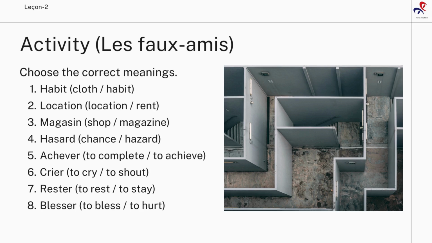Let's start correcting your answers. Habit. Habit does not mean habit, it means cloth. Location. Location is not a location, but it's rent in French. Magasin is not a magazine because magazine is magazine in French, whereas magasin is a shop. Hasard. Hasard is not hazard, but it's chance in French.